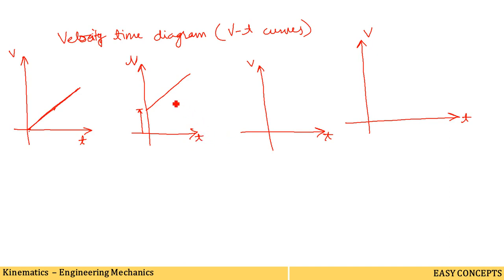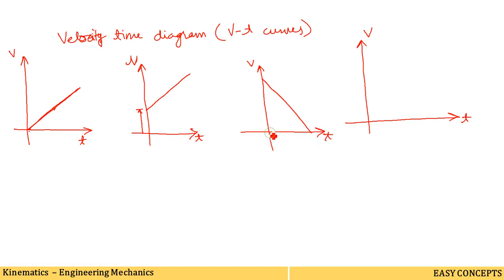Here also the acceleration of a body remains constant. So in these two curves, what we are getting is that the acceleration is constant. The difference in these two curves is only that here the initial velocity was 0 and here the initial velocity had some finite initial value. Okay, so for the third curve, suppose the curve is like this, it is linearly decreasing from a certain point to